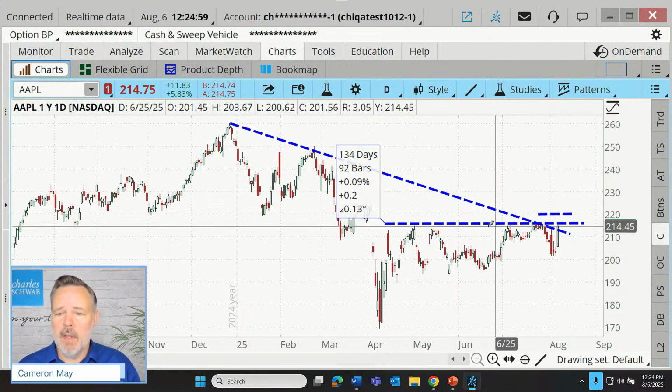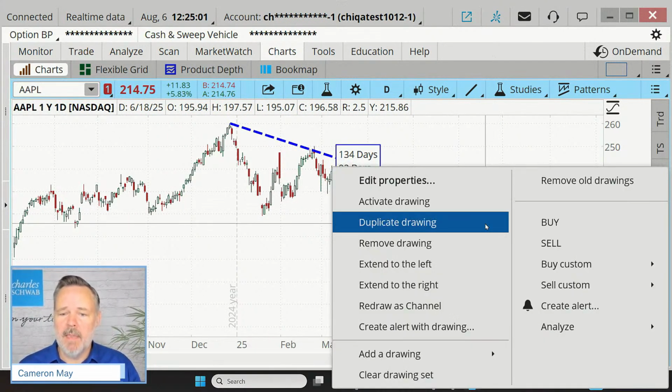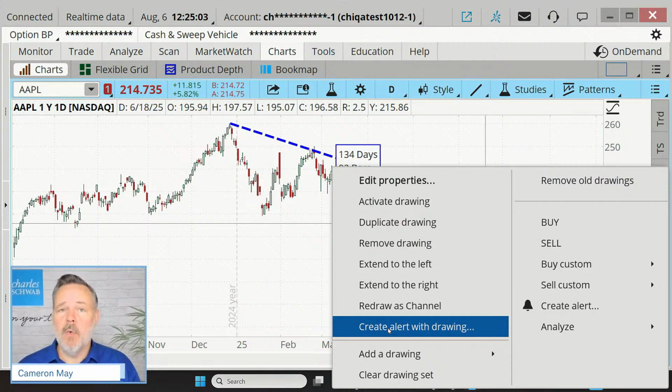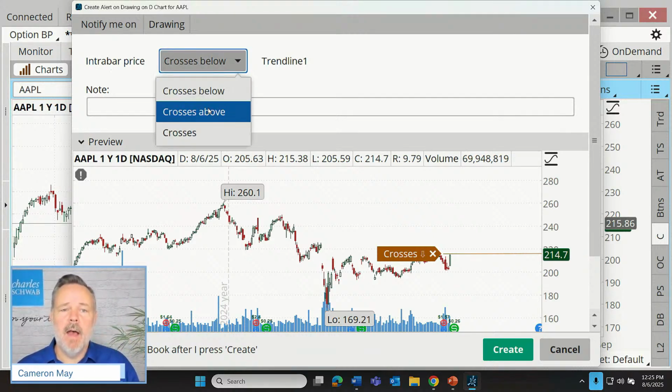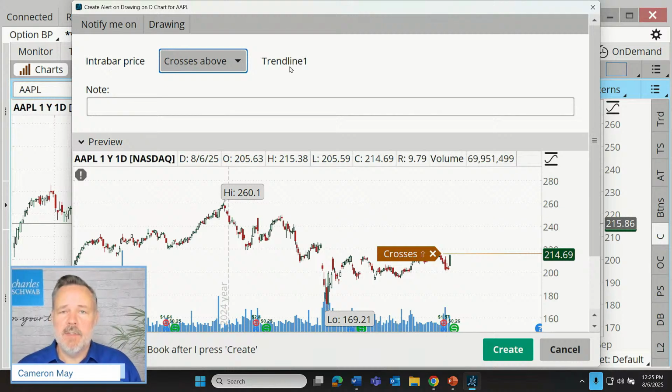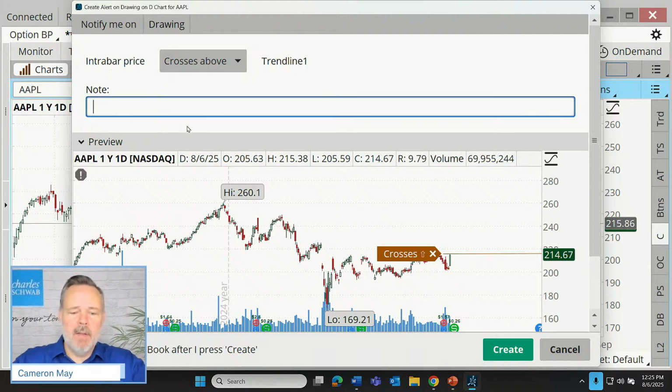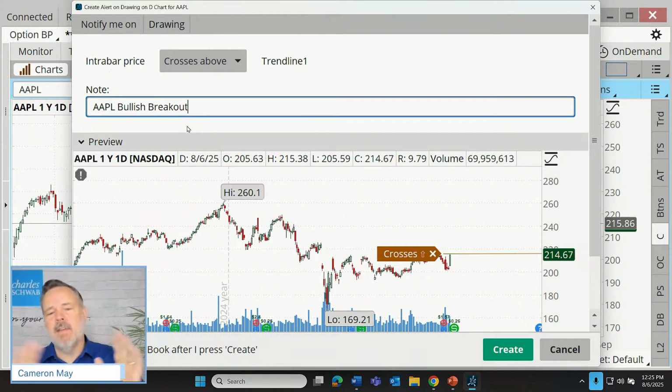So once we've drawn a line on our chart, we can actually just right click on that line and create an alert with that drawing. So we can tell the system, hey, if the bar, in other words, the candle on Apple, if that price level happens to cross above this trend line, we might call this our Apple bullish breakout, or whatever we want to call it. You're not obligated to use that label.